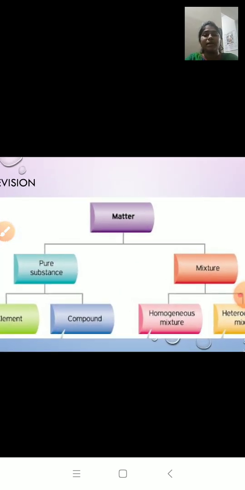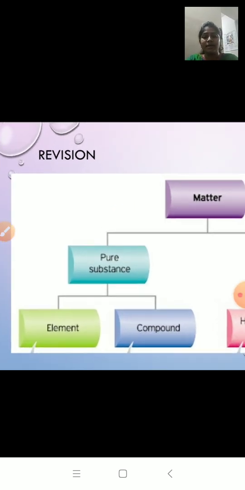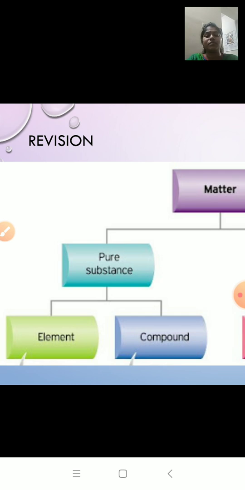The first one is matter. So we all know what is matter. We have learned matter in the first chapter. Matter is anything which occupies space and has mass. There are two types of matter, pure substances and mixtures. Let us focus on pure substances.